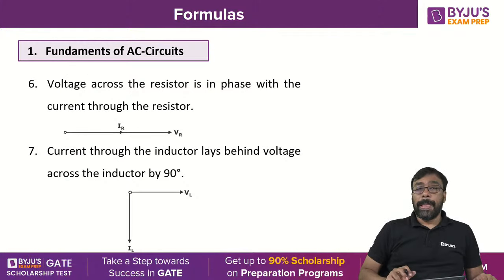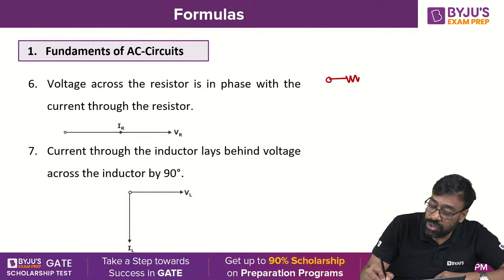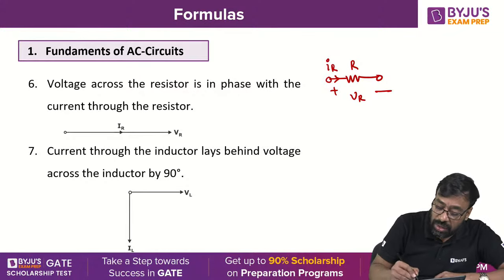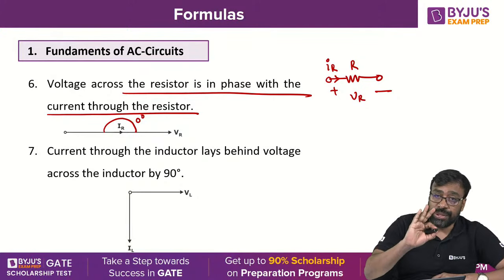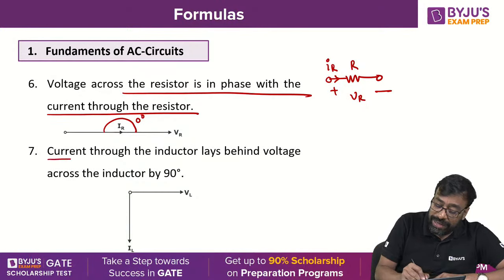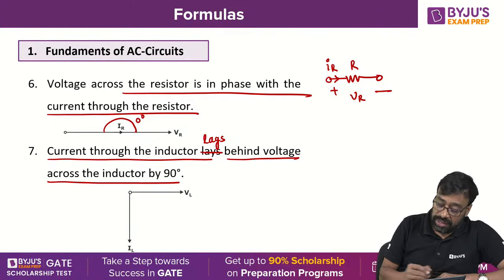Well, coming to the resistive element, you know that the voltage across the resistor and current through the resistor both are in phase. The phase angle difference between the voltage across the resistor and current through the resistor is 0. But current through the inductor always lags behind the voltage across the inductor by 90 degrees.